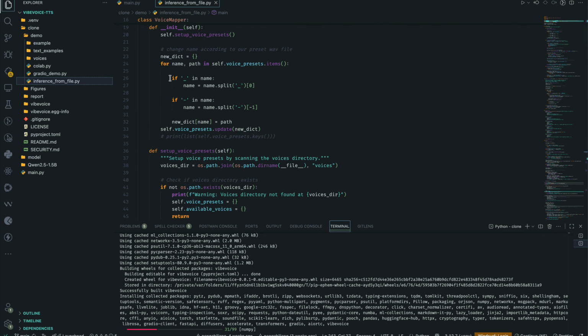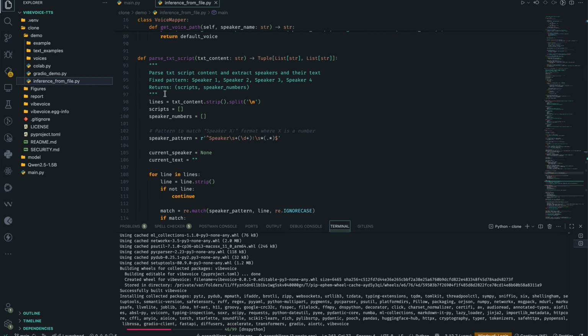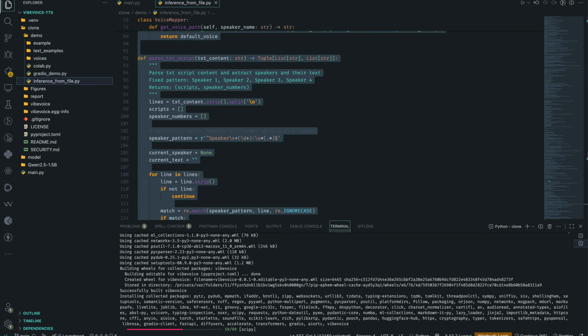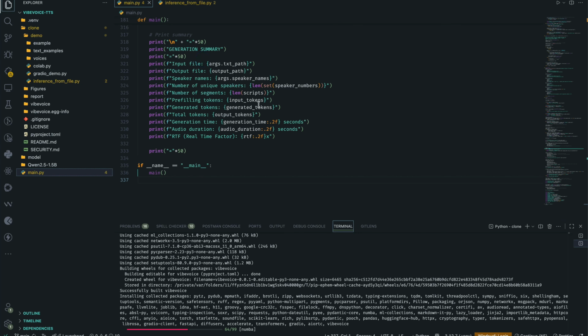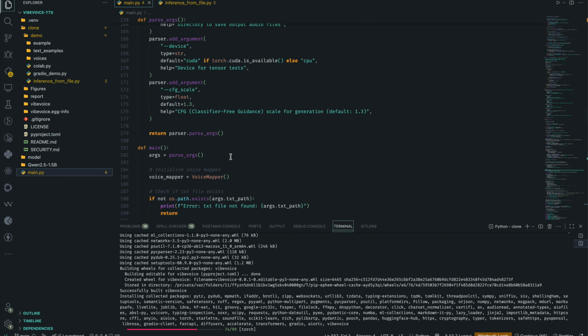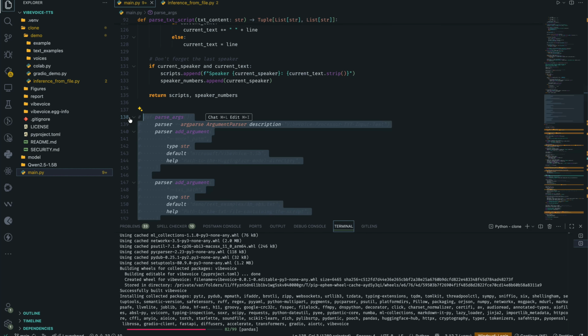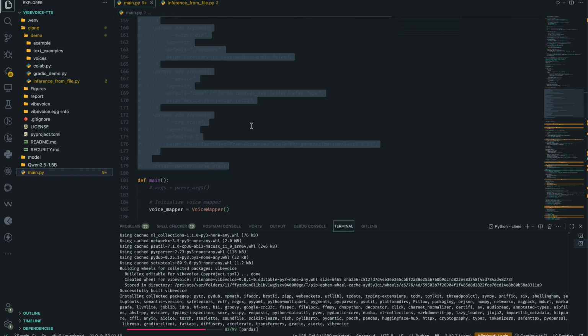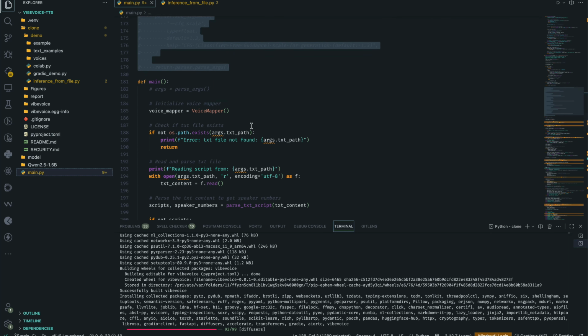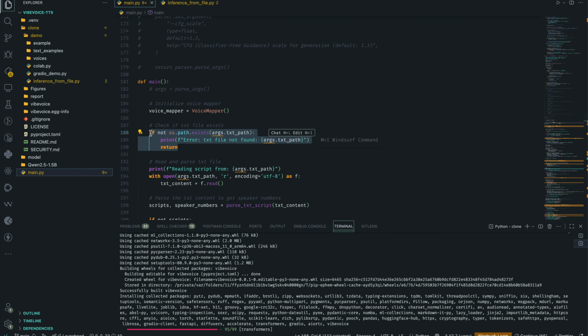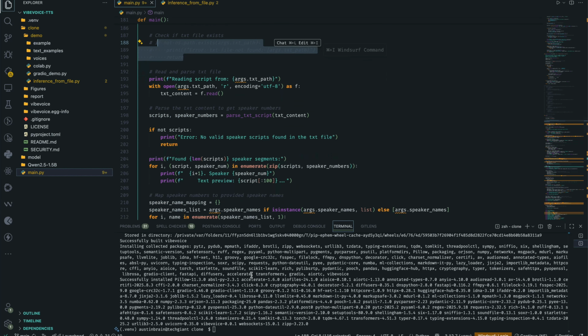We need this class also, voice mapper. I think we'll just copy everything, but we're going to comment out the argument parsers, because we do not need argument parse. We can ignore it or just comment it out, doesn't really matter. The main thing is we're not going to be using a .txt file. We're just going to be passing in the text directly. Okay, it's finally done installing.